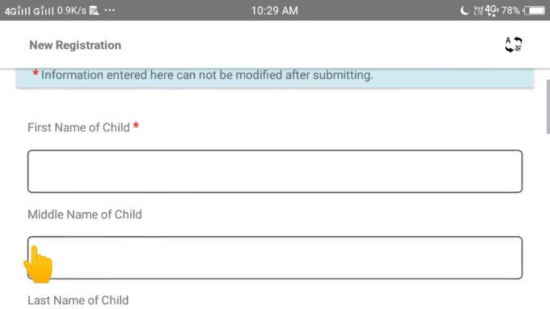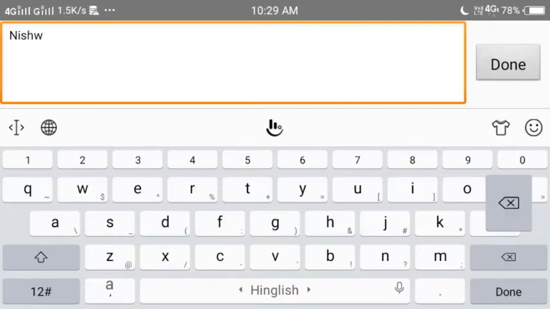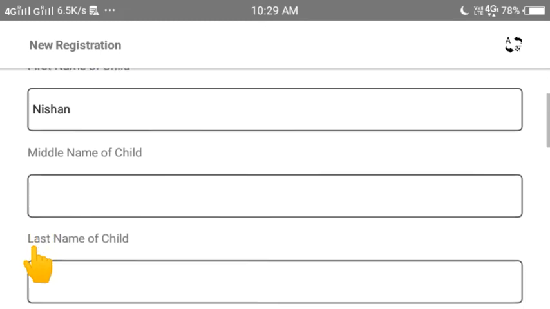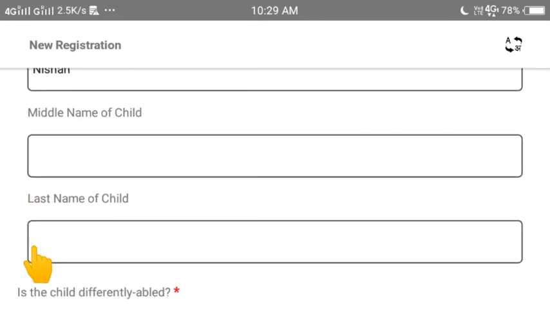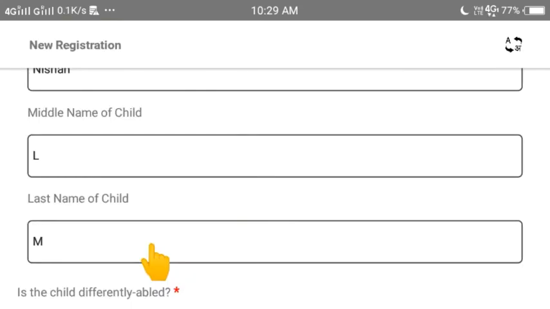Okay. Now first name, I am filling my name, and it should be in English, not in Hindi or any Kannada language or mother tongue. My name is just Nishan, not any other initial. So I can leave these both. If I have any initial, suppose L, and double initial M, then we can fill separately, otherwise in one last column also, here only.